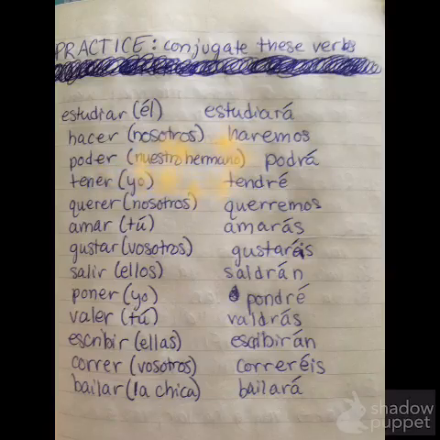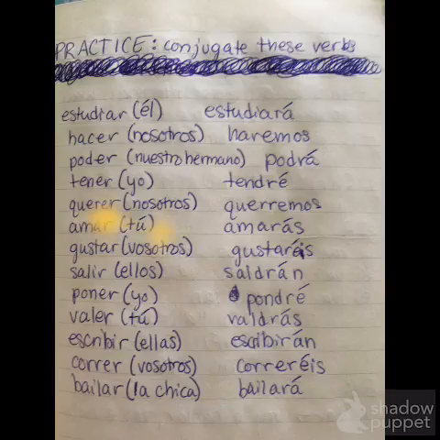Poder for nuestro hermano. So this is kind of a trick question, but nuestro hermano is just él. So it would have the same ending, and this is also an irregular verb, so it would be podrá, and that means our brother will be able to. So tener in the yo form is tendré, because this also is an irregular verb, and that means I will have.